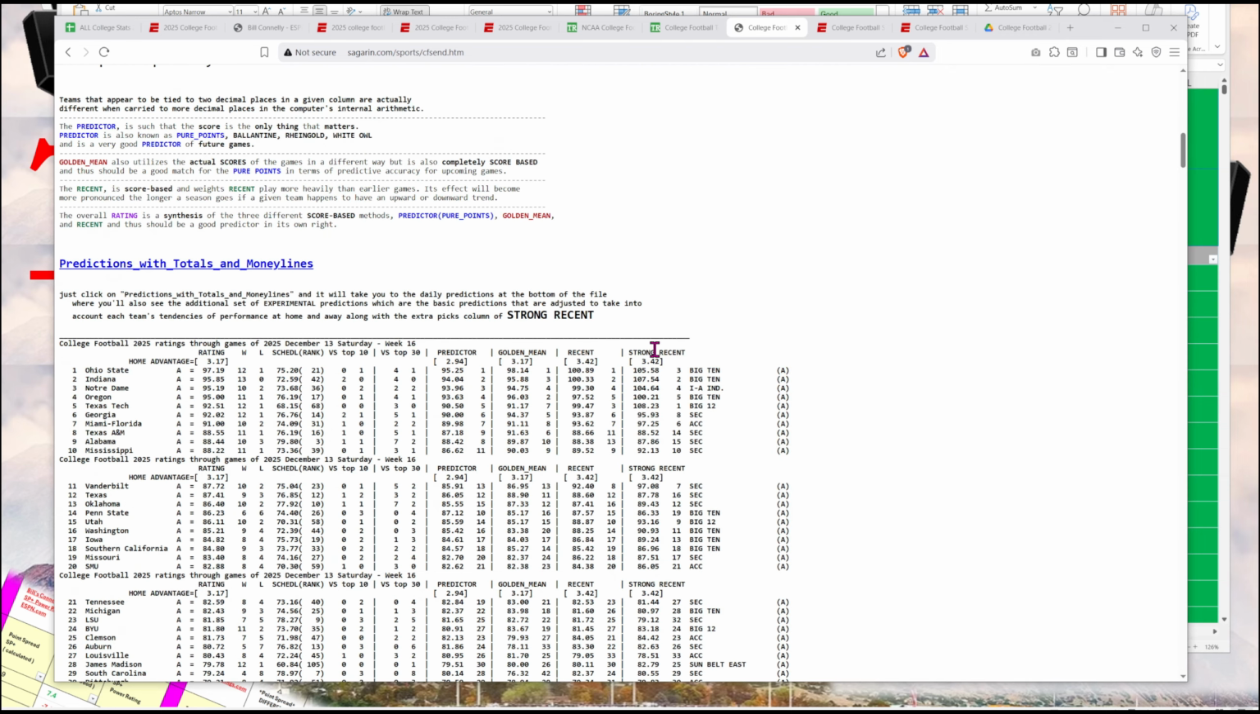He has different versions. The one that I use is the strong recent power rating, which has Indiana rated number 1 and Ohio State rated number 2.